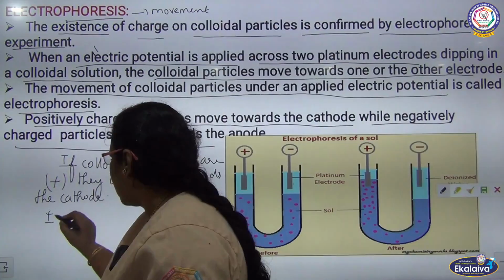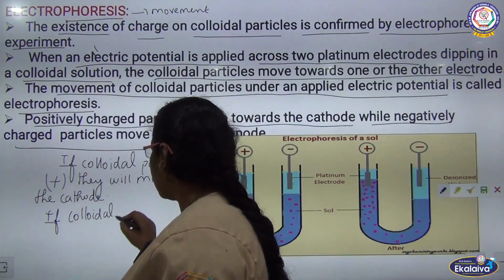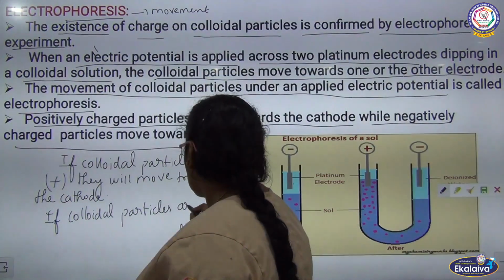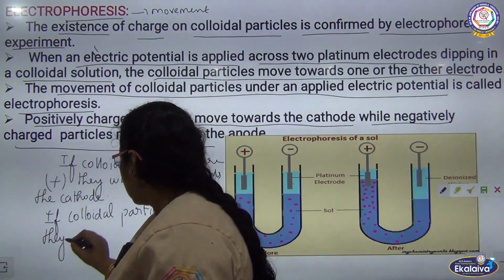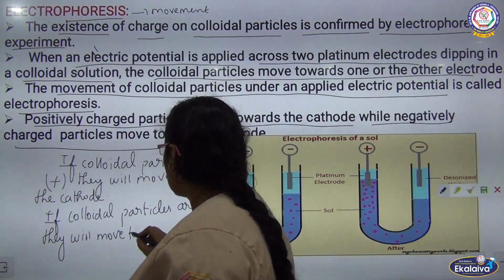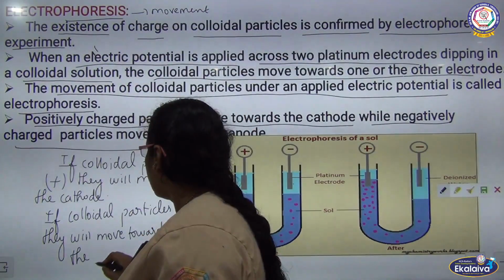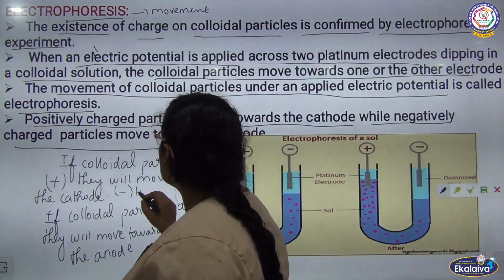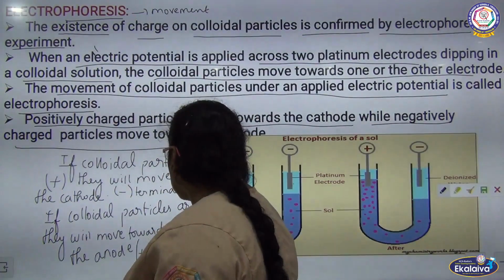If the colloidal particles are negative, they will move towards the anode. Cathode is the negative terminal. What is anode? Positive terminal.